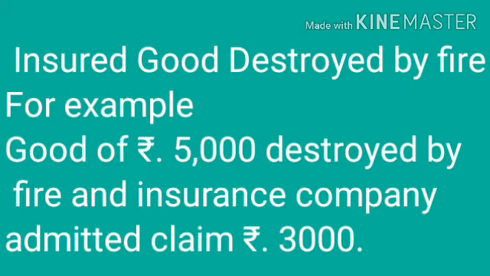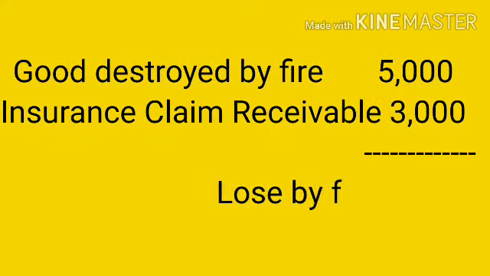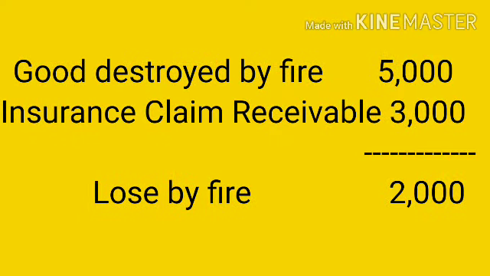Then the next adjustment number 16, insured goods destroyed by fire. For example, goods of rupees 5000 are destroyed by fire and the insurance company admitted a claim of rupees 3000 only. In this example, goods destroyed by fire of rupees 5000 is a loss of the business. It is insured goods, so the company will get insurance of rupees 3000 from the insurance company. Here we see that the business loss by fire is 2000.